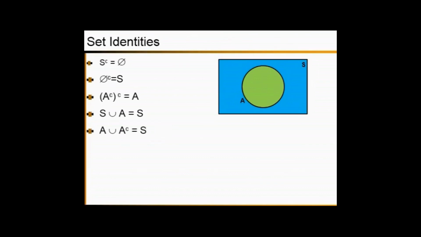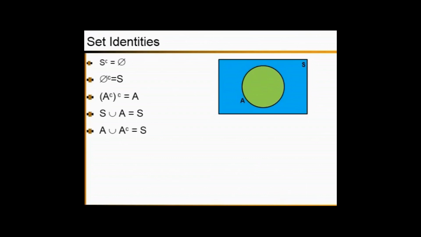Next one. A union complement of A equals S. So as you can see, A is marked as green. The complement of A is marked in blue.